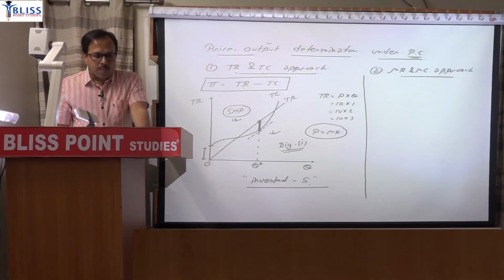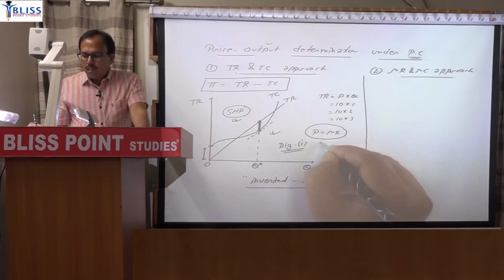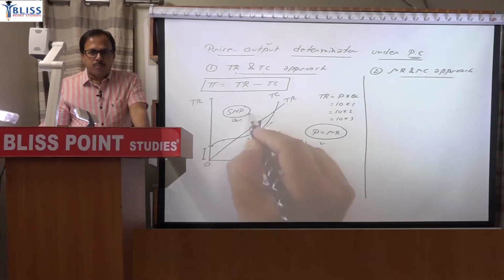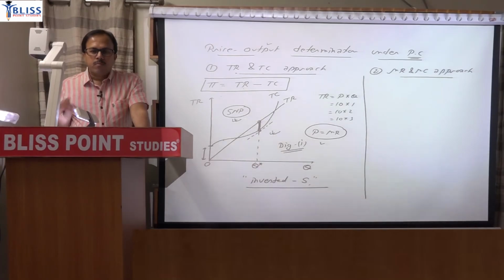Since the difference between TR and TC is positive, the firm is earning supernormal profit, as shown in diagram 1.